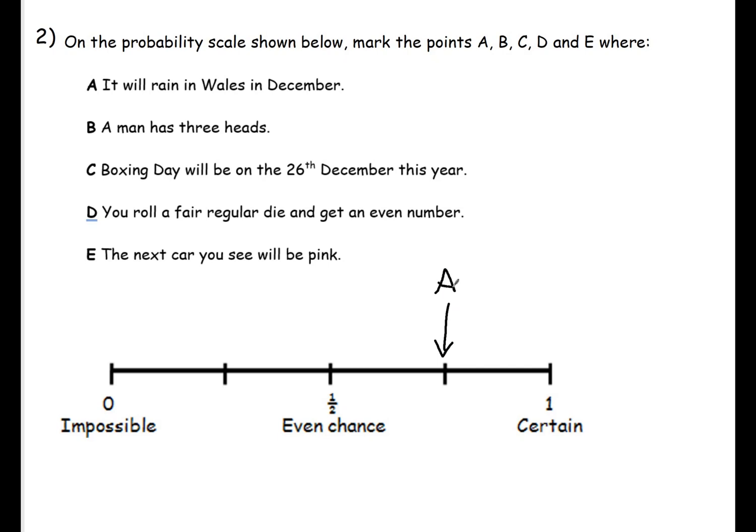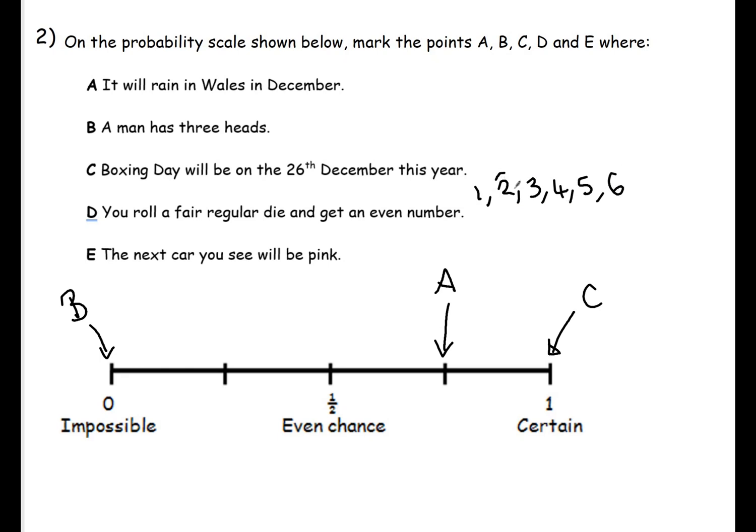B, a man has 3 heads. Impossible. C, Boxing Day will be on the 26th of December this year. Certain. Boxing Day is always on the 26th of December. D, you roll a fair regular die and get an even number. You may want to write things down by the side of it, and that's what I tend to do in a GCSE. So I may write down the outcomes that you could have when rolling a dice.